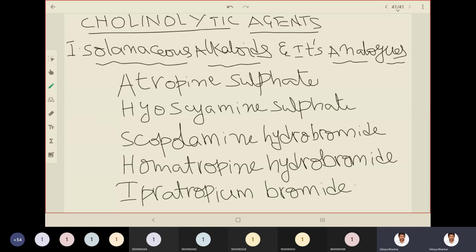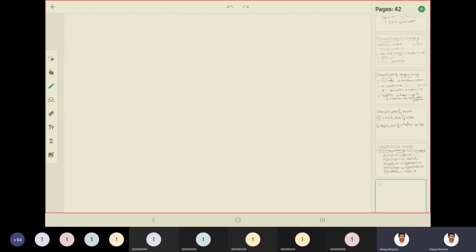Atropine sulfate is the model compound or basic compound of this group. You have to remember its chemical structure, which has a tropane ring. I'll show you how it looks, and you have to compare the remaining four chemical structures with that of atropine in order to remember. So this is one trick. Then let us see the next main category, that is synthetic analogs.